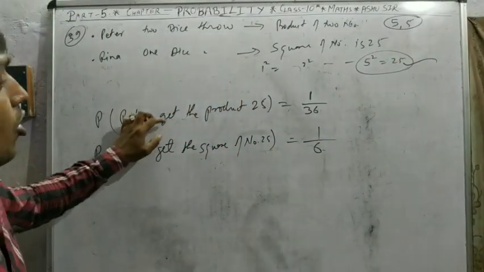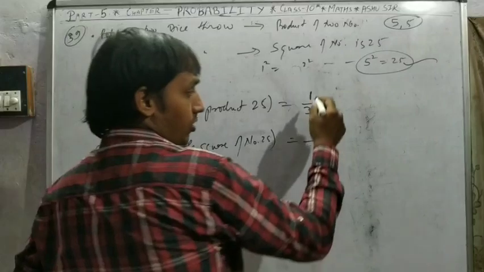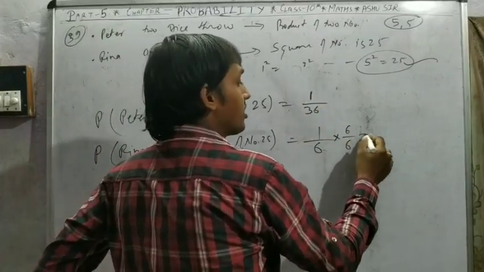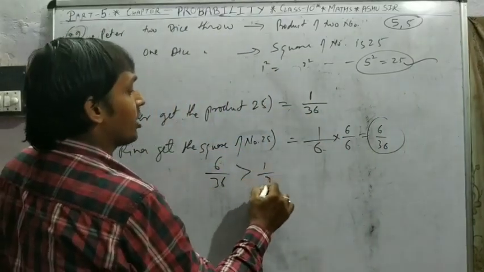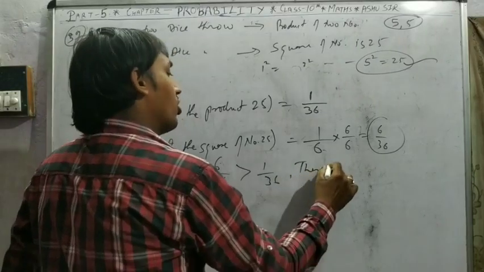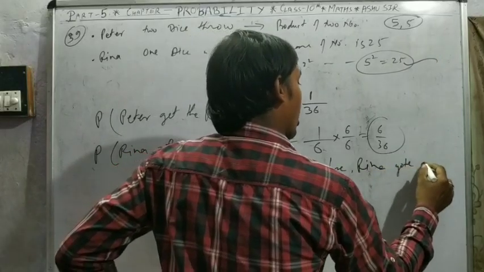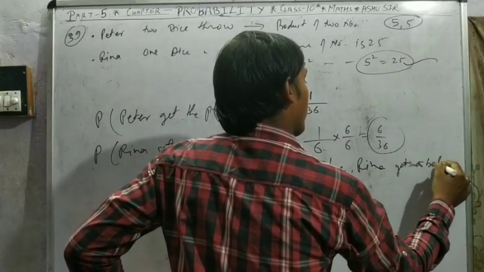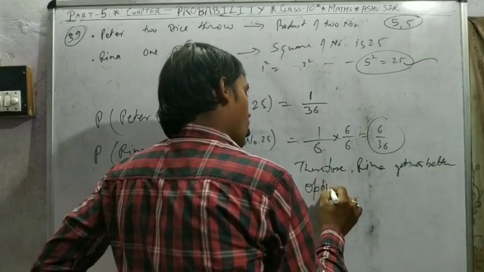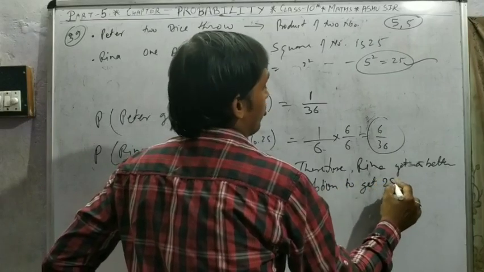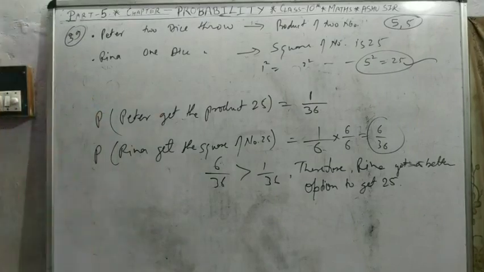So who has the better option for getting 25? So which number is greater? Find the equivalent fraction, multiply by 6. 6 by 36. So 6 by 36 is greater than 1 by 36. Therefore, Reena gets a better option to get 25. Okay, pause video, note down.